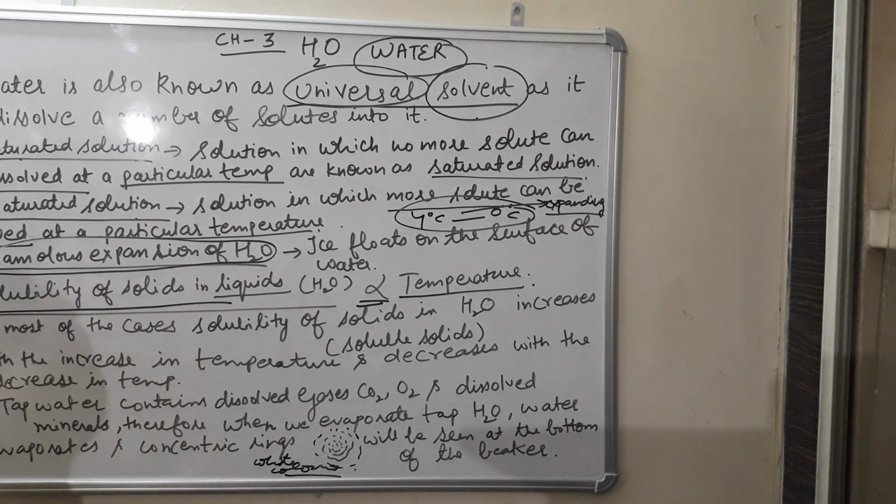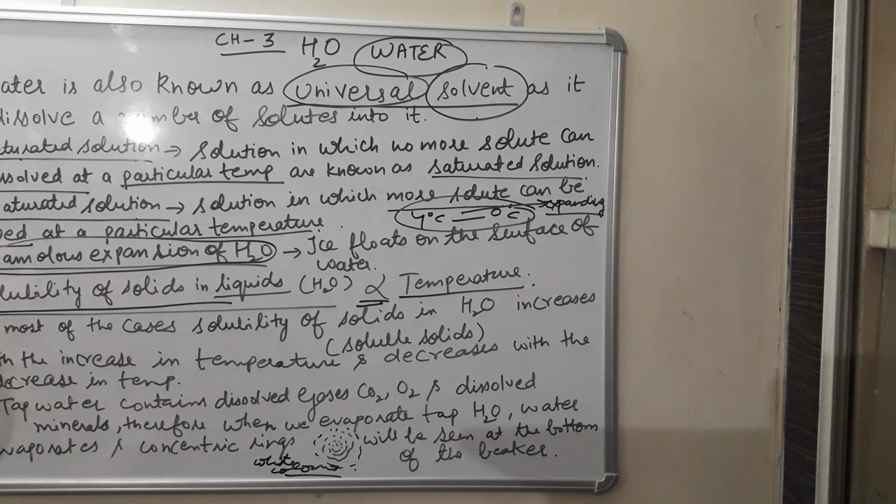So today we discussed about the basic concepts related to the water. Once again let us revise. Why water is known as universal solvent? It is known as universal solvent as it can dissolve a number of solutes, a number of substances into it. I am not saying all, almost all. Next is saturated solution. Solution in which no more solute can be dissolved at a particular temperature, that is known as saturated solution. Then unsaturated solution.